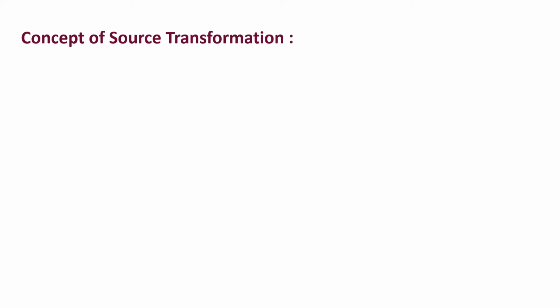Coming to the concept of source transformation, the name itself gives the meaning. There are two types of sources: the voltage source and the current source. Source transformation is the process of converting one source into another, that is, converting a voltage source into a current source and a current source into a voltage source. But source transformation is applicable only to practical sources, not to ideal sources.